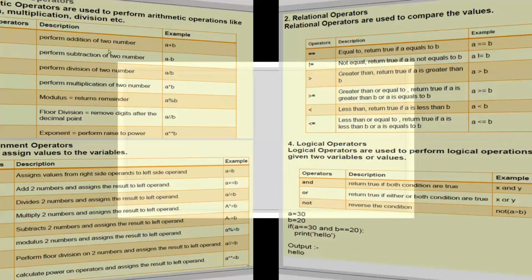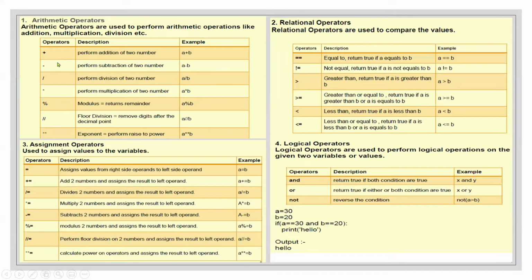First we had arithmetic operators, which are basic mathematical operations like addition, subtraction, multiplication, division. Then we have relational operators, which are used for checking if A is equal to B or greater than, less than, all that. Then we have assignment operators for assigning the value to a variable. If I write A is equal to 30, B is equal to 20, I'm assigning the value 30 to the variable A. So that's the assignment operator.